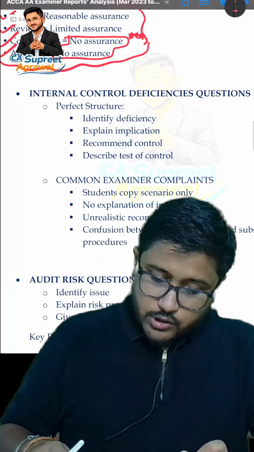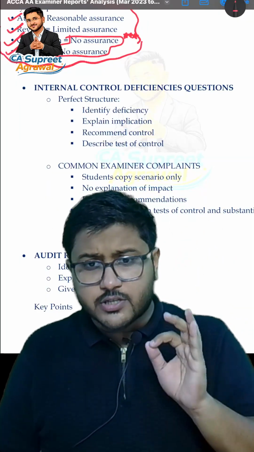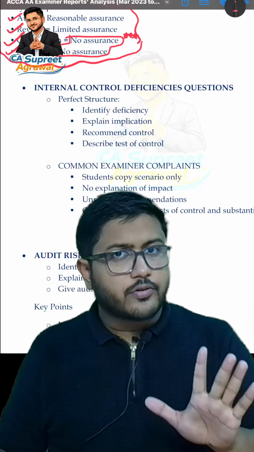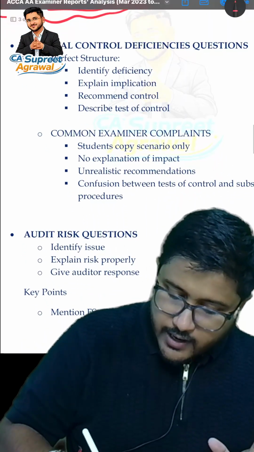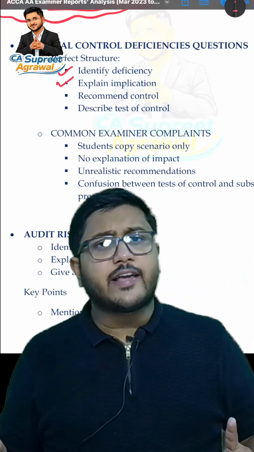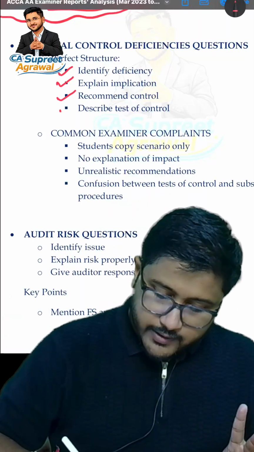Now, let's discuss the questions on internal control deficiencies. That is, how do you answer the questions related to internal control deficiencies and what could be the possible risk over here. So, the perfect structure is: identify the deficiency first, that could be one. Explain the implication, that could be the second. Third is recommend the control, and finally describe the test of control.